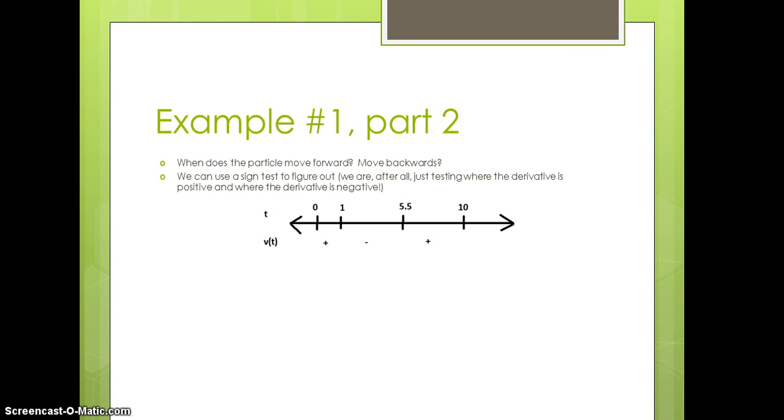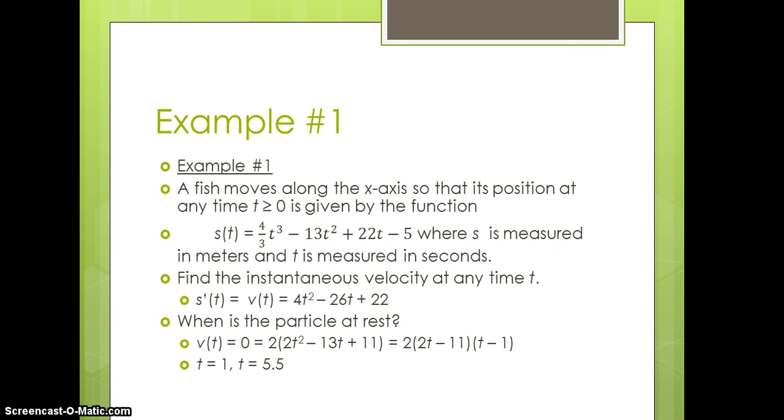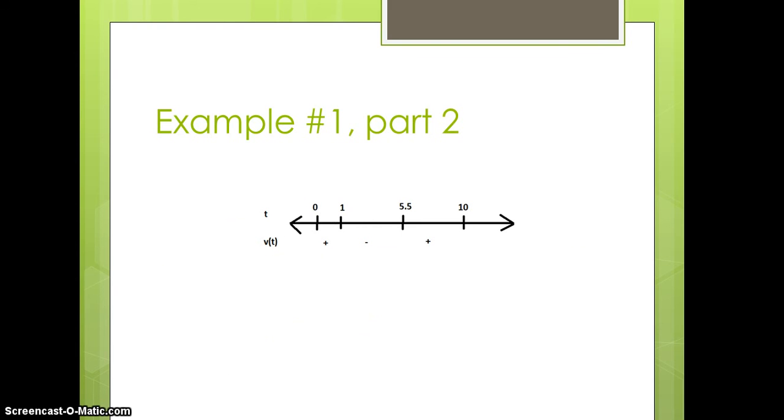So we can do a sign test going back to our original statement. We notice that we've got a quadratic as our velocity. The quadratic has 2 roots, both of them have a multiplicity of 1, and this quadratic opens up. So our 2 endpoints will both have a positive value when we do our sign test on velocity, positive at each of the ends.